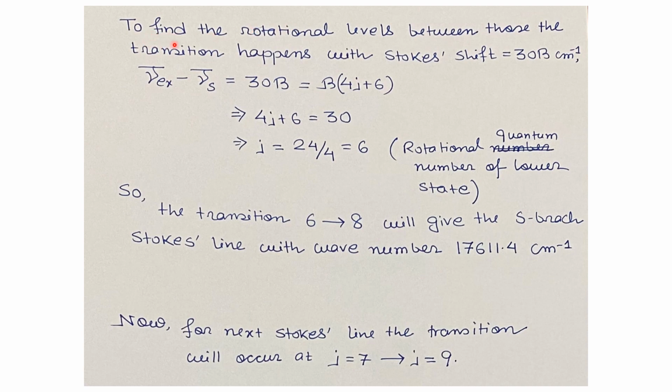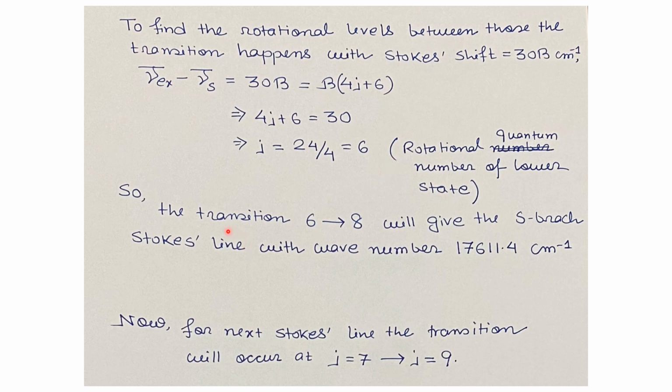Now to find the rotational energy levels between which the transition happens with the Stokes shift that we calculated in the previous slide, that is 30B cm⁻¹. From the working formula we have seen that ν̄_ex minus ν̄_S for the Stokes line equals B times (4J plus 6). So we equate B times (4J plus 6) with 30B. This will give J equals 6, which is the rotational quantum number of the lower state from which the transition is happening.